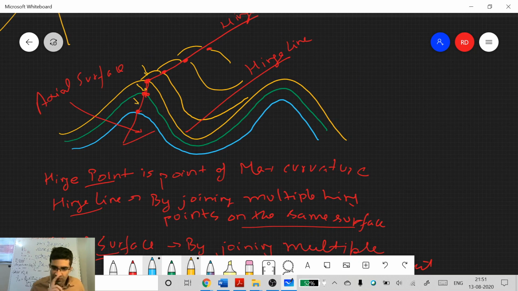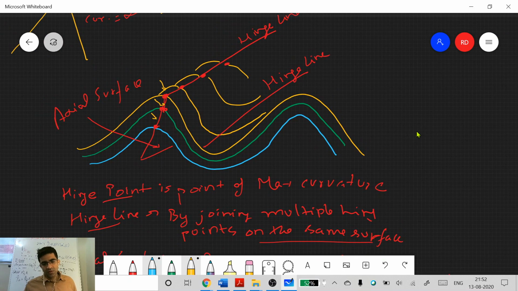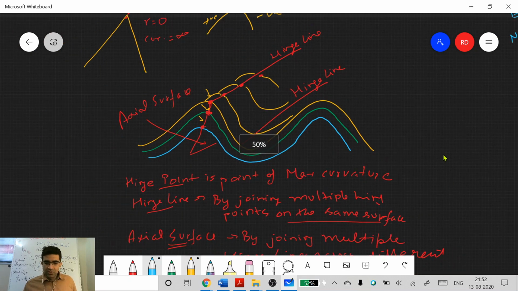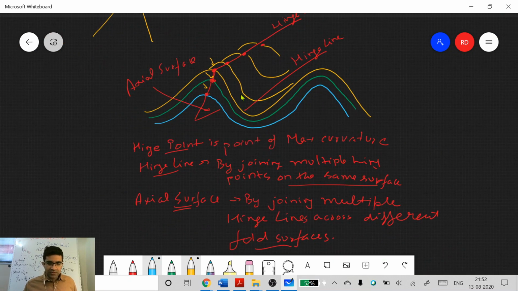For a hinge line you have to be on the same fold surface. Here you have to move across fold surfaces, from one to another. So this is axial surface. You understand these terms. This is clear, how you go from hinge point to hinge line, and then finally you get axial surface.